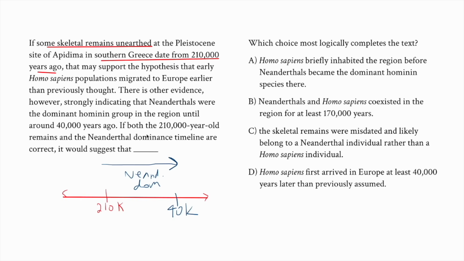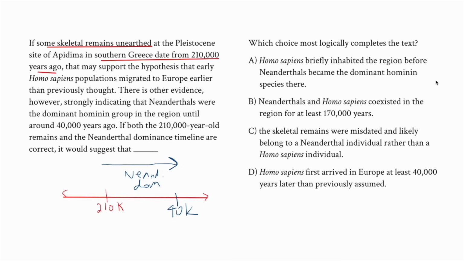What does that suggest? Well, if both the 210,000-year-old remains and the Neanderthal dominance timelines are correct, it would suggest that what? Okay, and I think this one's a little tougher in terms of being able to anticipate exactly where it's going. But the important thing here is that our answer choice needs to be consistent with both of these pieces of information. Okay, and so A, Homo sapiens briefly inhabited the region before Neanderthals became the dominant hominin species there.